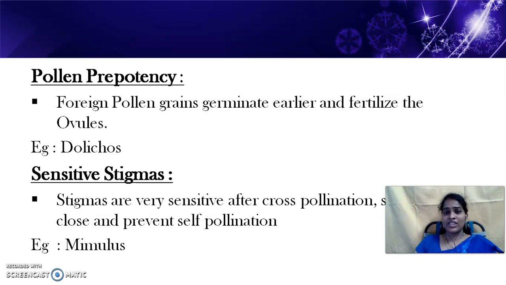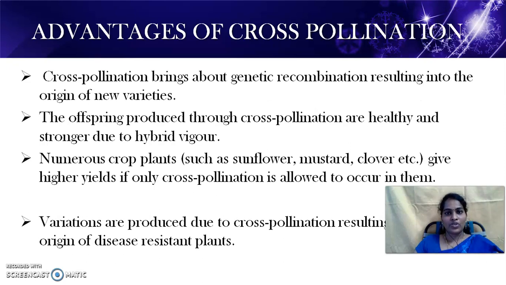Why do plants struggle this much to achieve cross-pollination? Let's see what the advantages are for the plant because of cross-pollination. Cross-pollination brings about genetic recombination, resulting in the origin of new species. The offspring produced through cross-pollination are very healthy compared to the offspring produced through self-pollination, and they have strong hybrid vigor. Numerous crop plants give very high yield because of cross-pollination.